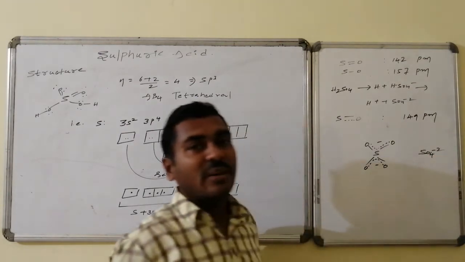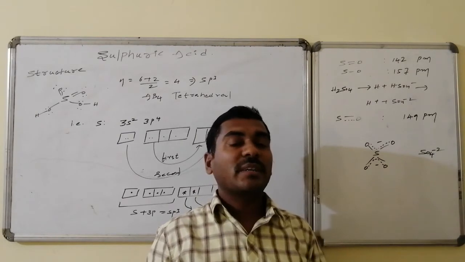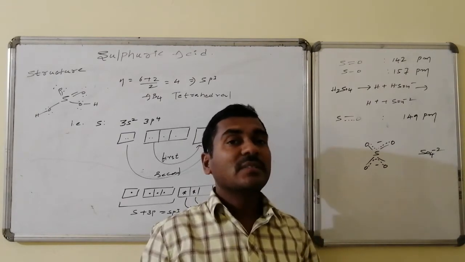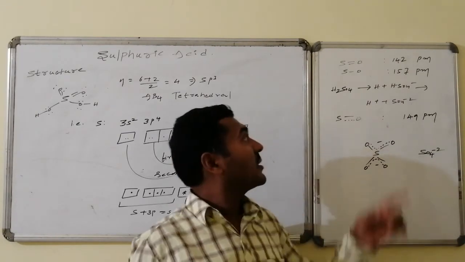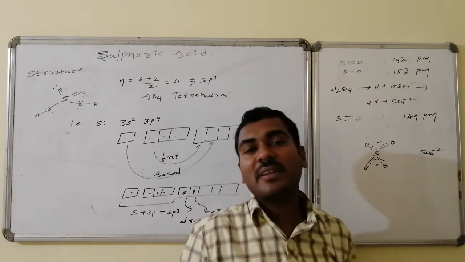The corresponding bond length of 149 picometers is the average of the S double bond O and the S single bond O; the bond length lies in between.